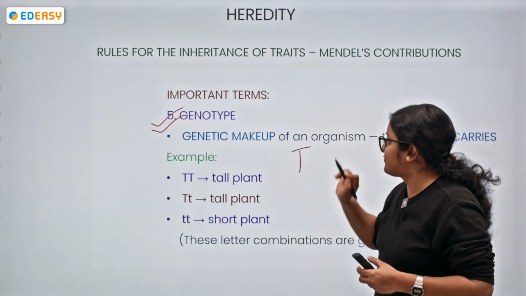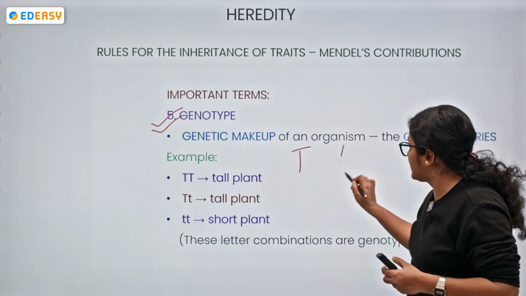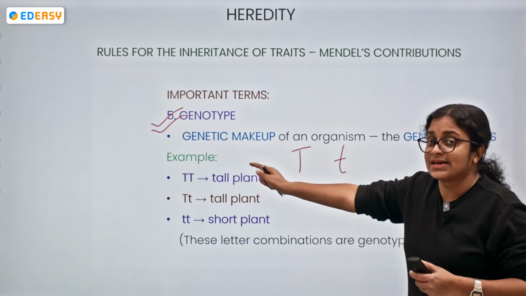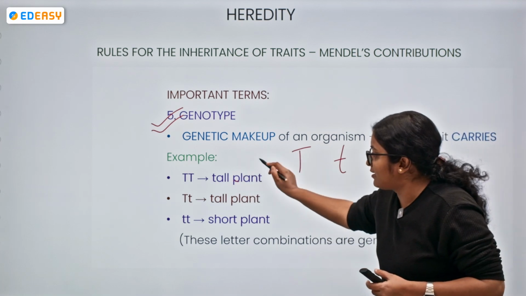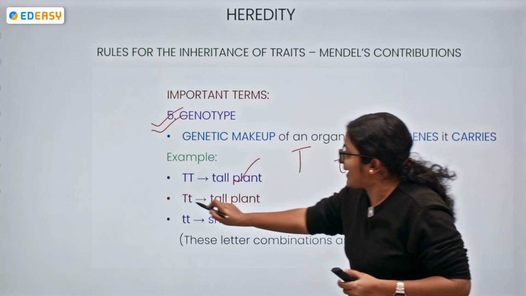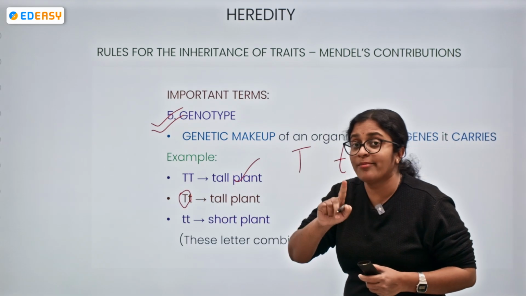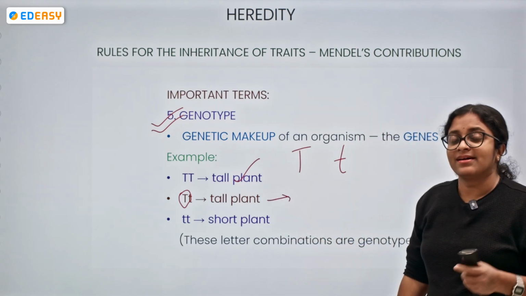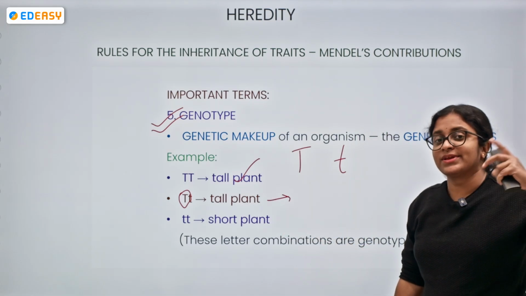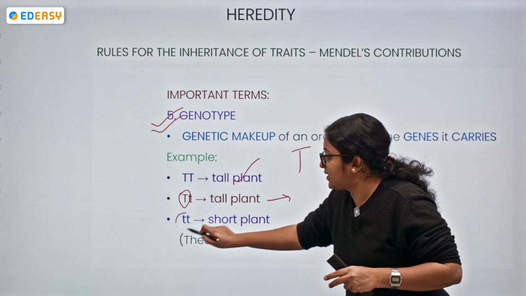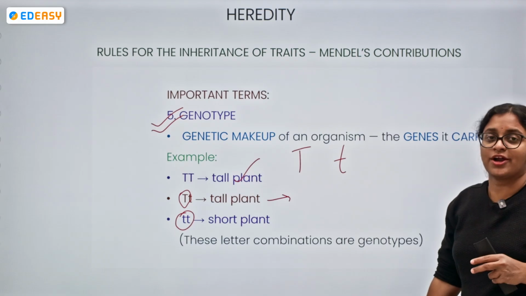T corresponds to the dominant trait. Small t corresponds to the recessive trait. So capital T means the plant will be a tall plant. Capital T, small t: here capital T is there, meaning the dominant trait is there, so the plant will be a tall plant only. And what does recessive mean? It shows its effect only when both copies are present. So small t corresponds to a short plant.